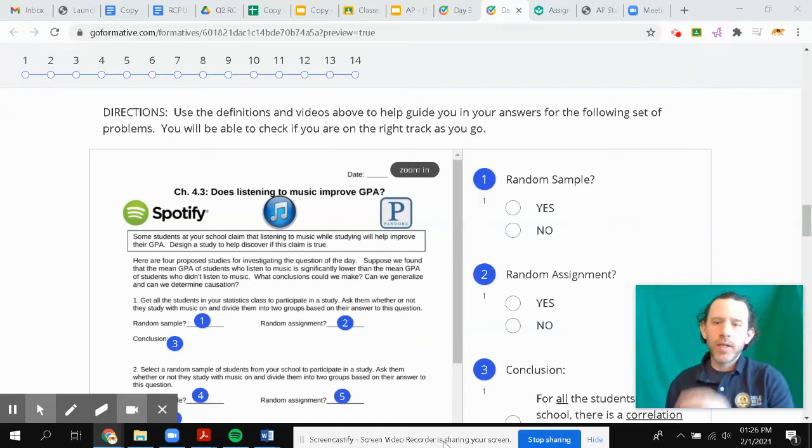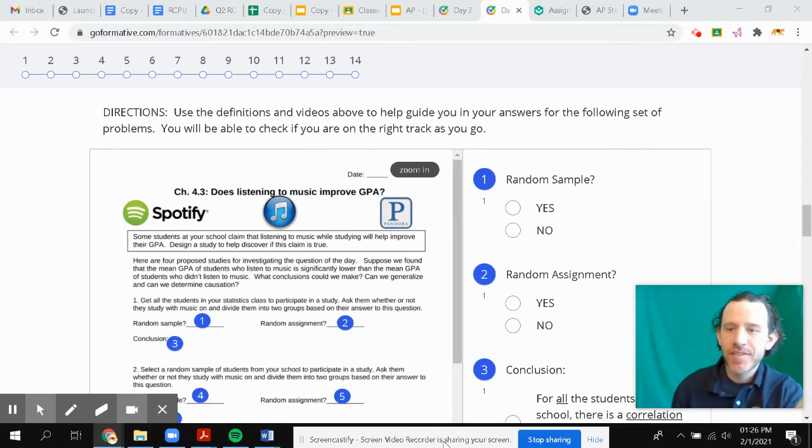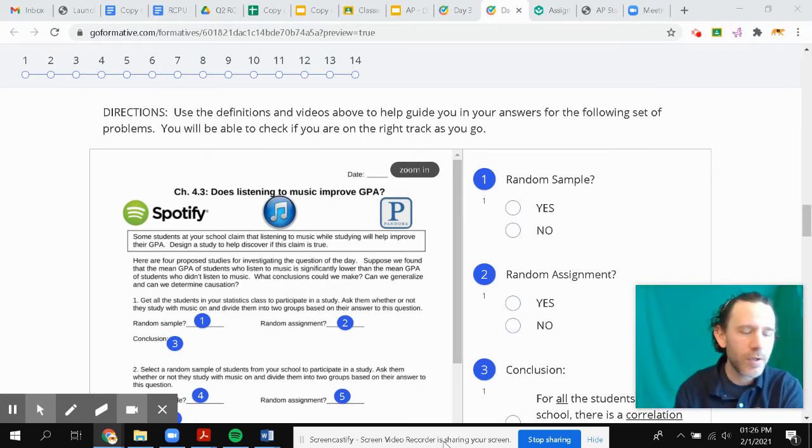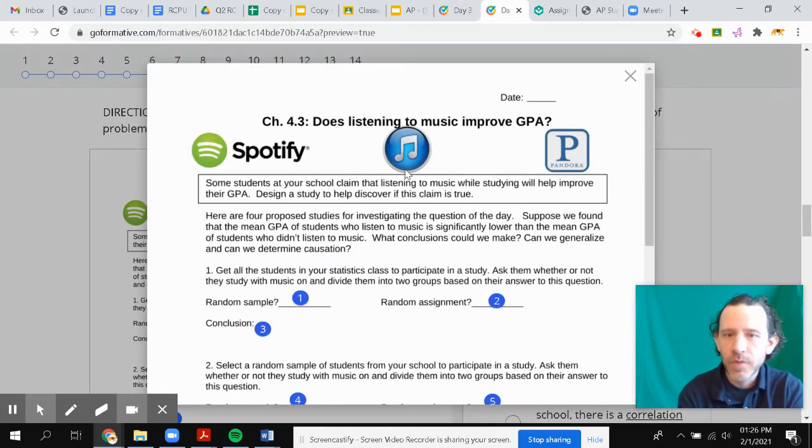Okay, so I'm going to run through this part of the worksheet and do number one, two, and three as our example, so you have a sense of what you should be thinking about when you're answering these questions here. Okay, so we first want to read through the setup, right? So what's the whole point of what we're doing? And we can zoom in if we need to look at it.